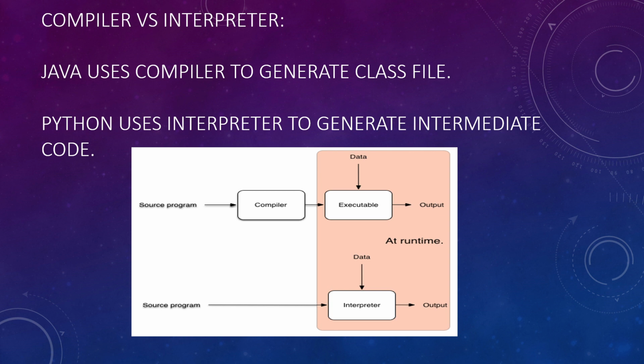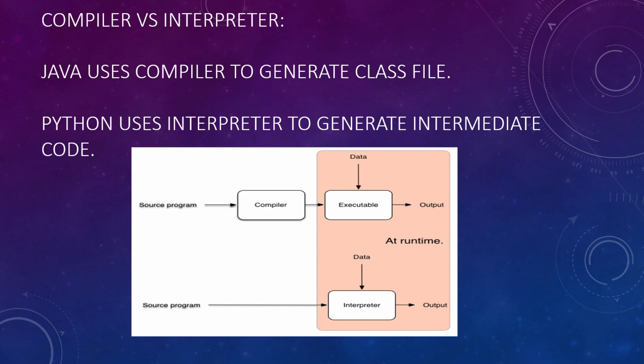So a compiler takes a source program as an input, analyzes the whole program at once, and checks if there are any compile time errors, whereas the interpreter is responsible for checking each instruction, that is each single line. It analyzes and then checks if there is a compilation error or not. In terms of pros and cons, each of them has its own advantages and disadvantages, but we cannot say which is more efficient or effective.